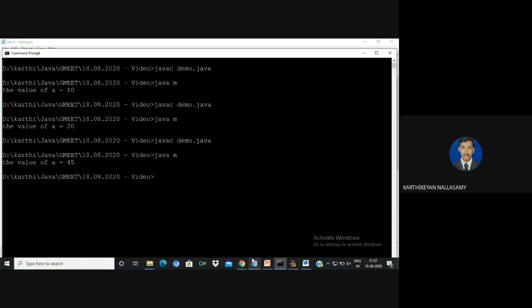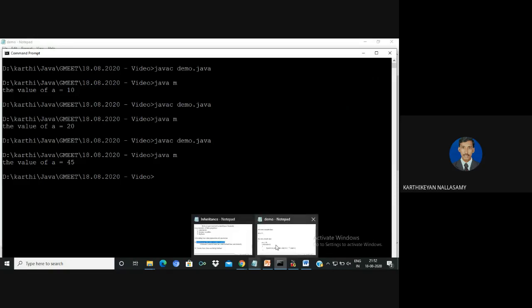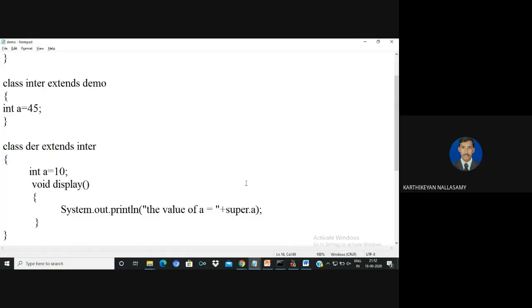Whenever we use super dot the name of the instance variable, it always refers to the instance variable of the immediate base class. For this derived class, the immediate base class is intermediate. So if you are using super.a, it will refer to the previous value, meaning the instance variable of the intermediate class.